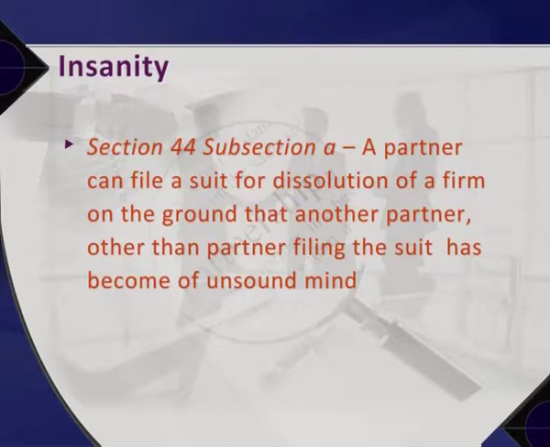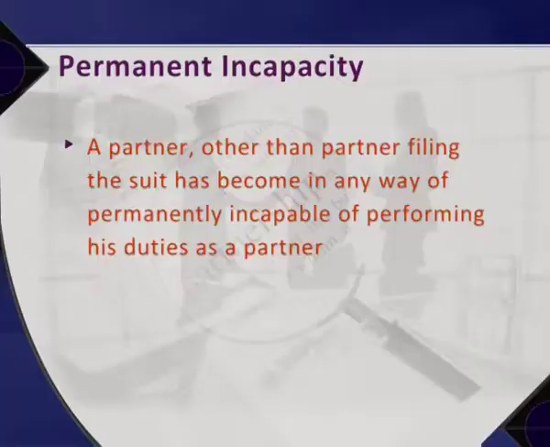A. Insanity. Under the provision of Section 44, subsection A, a partner can file a suit for dissolution of a firm on the ground that another partner other than the partner filing the suit has become of unsound mind. The suit can also be filed by the next friend or legal representative of the partner who has become of unsound mind.